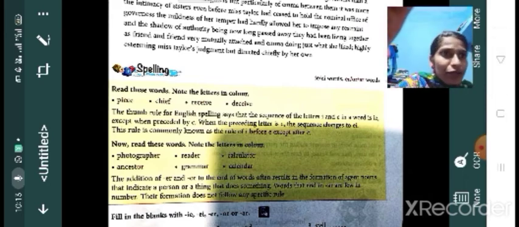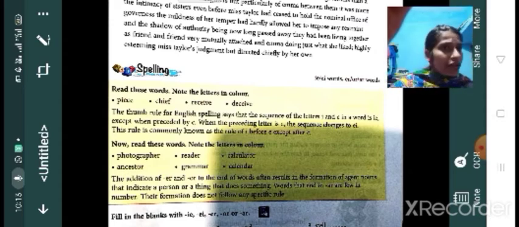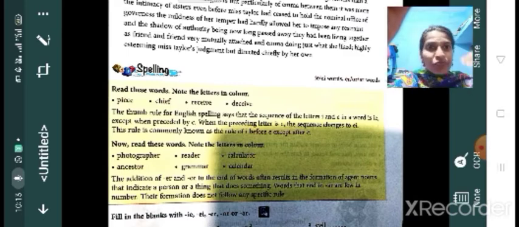But the addition of ER and OR at the end of words often, keep it in your mind, often, okay.